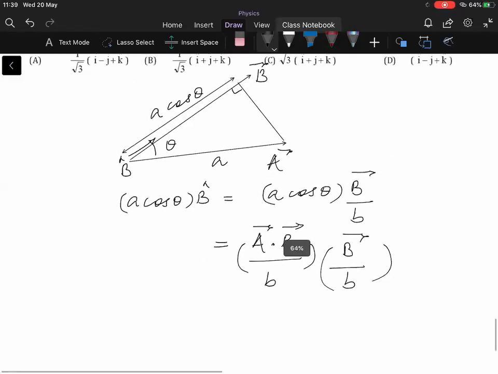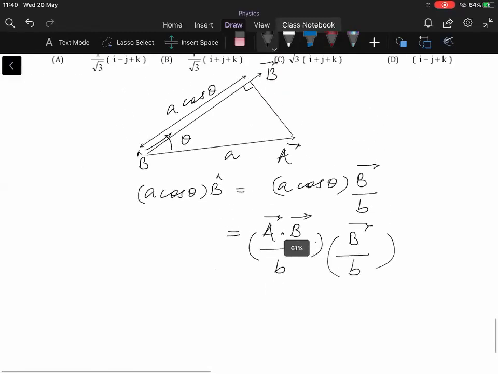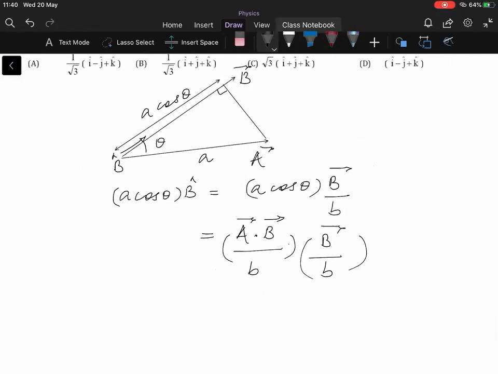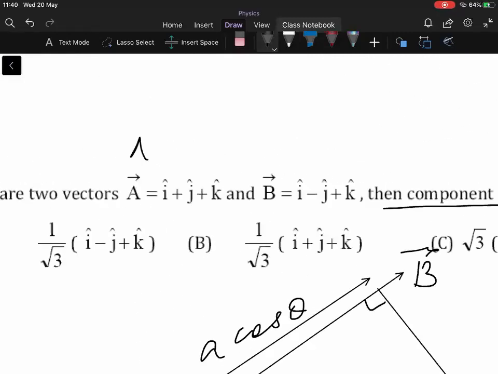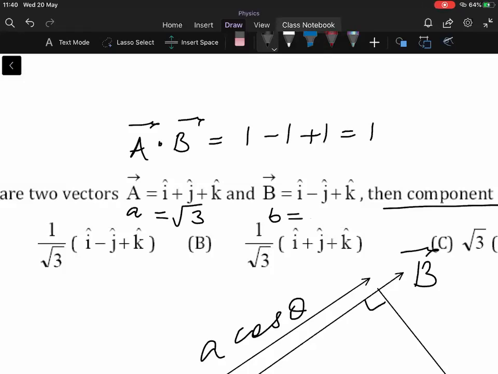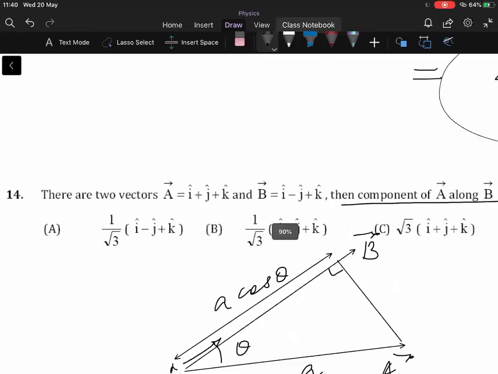Okay, now what is the dot product of the two? What will be the dot product of the two? A dot B, how much will it come? 1 minus 1 plus 1, that is 1. Okay, dot product is very easy. What is the magnitude of vector A? Root 3. What is the magnitude of vector B? Root 3. Is it clear? Now you will have to substitute these values over here.